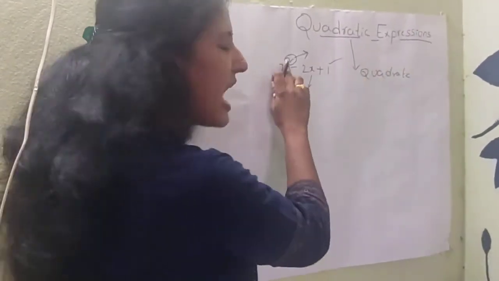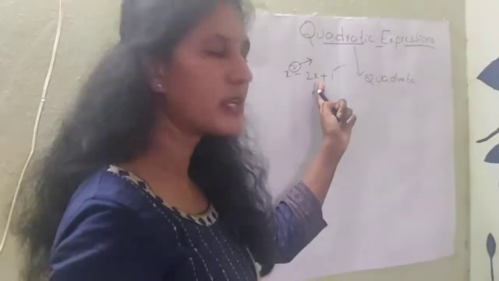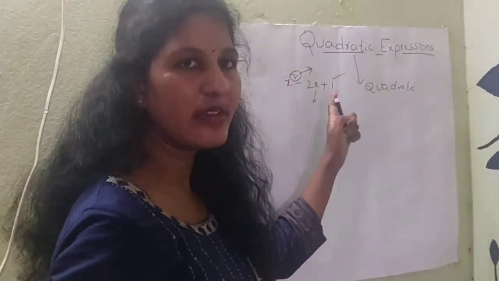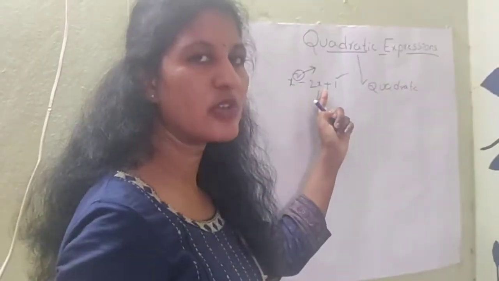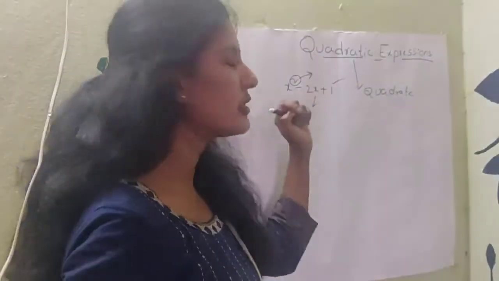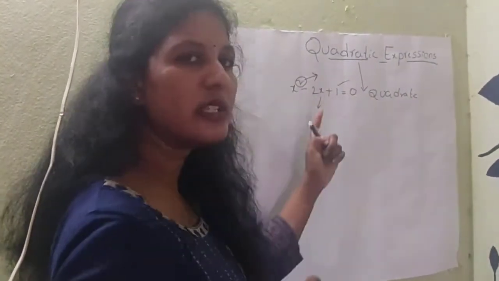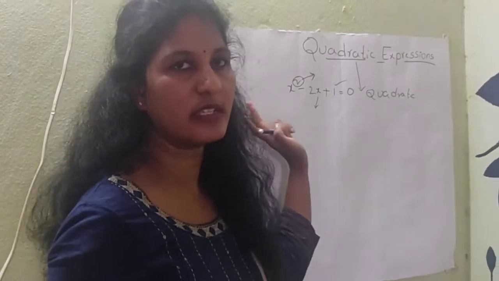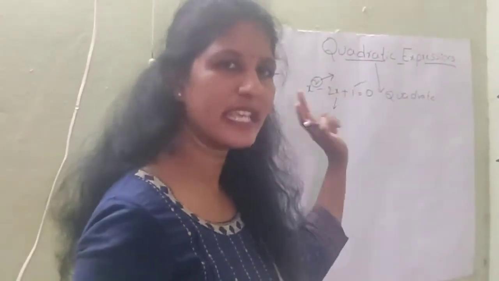So a polynomial expression of degree 2 is known as a quadratic polynomial. When it ends with 0, it is known as a quadratic equation.